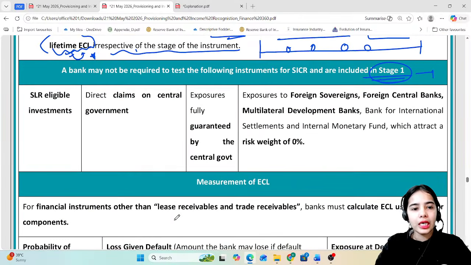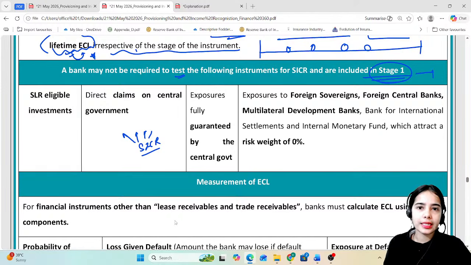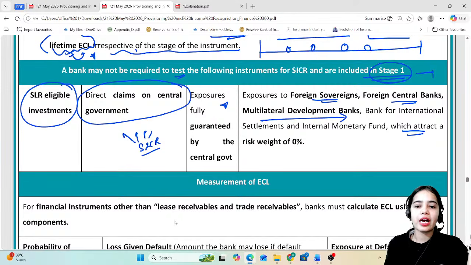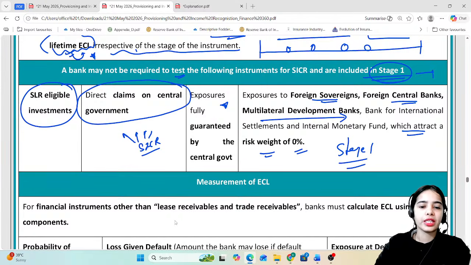Now, the bank may not be required to test the significant increase in credit risk for these kinds of instruments, and they are always included in stage 1. So SLR eligible investments, direct claims on the central government, exposure fully guaranteed by the central government, exposure to foreign governments, foreign central banks, multilateral development banks, Bank for International Settlements, which attract a risk weight of 0%. So these loans will always be included in stage 1.